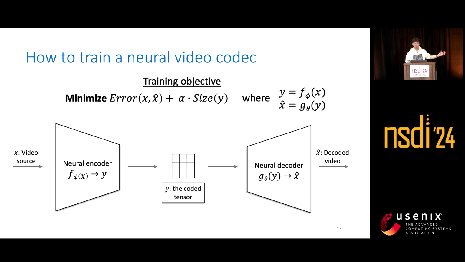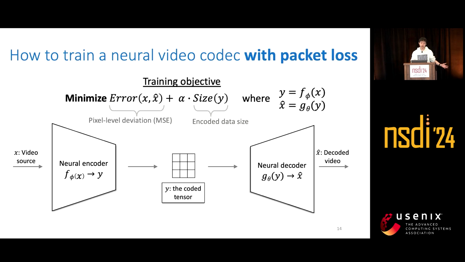Now, let's look at the first question, how to train a neural video codec. The training objective function can be formulated like this. The first factor is the pixel-level deviation calculated by the MSE between the original video x and the decoded video x hat. And the second factor is the size of the coded tensor y after entropy coding. The size function here is a differentiable function that approximates the entropy of y. By minimizing this training objective, we can train a pretty good neural video codec with similar compression efficiency as traditional codecs like H265.